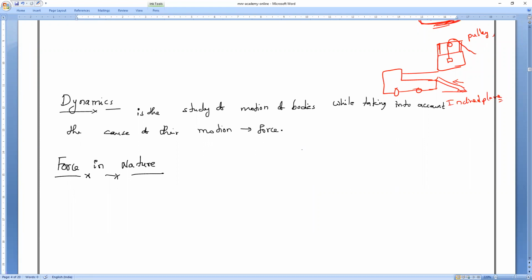So, for example, suppose you have a cycle tube. When you press the tube, what is the effect, guys? It will go inside. Am I right or wrong? If I press a cycle tube, definitely the tube will go inside. Even if air is there, we can press it, which means the shape will change.